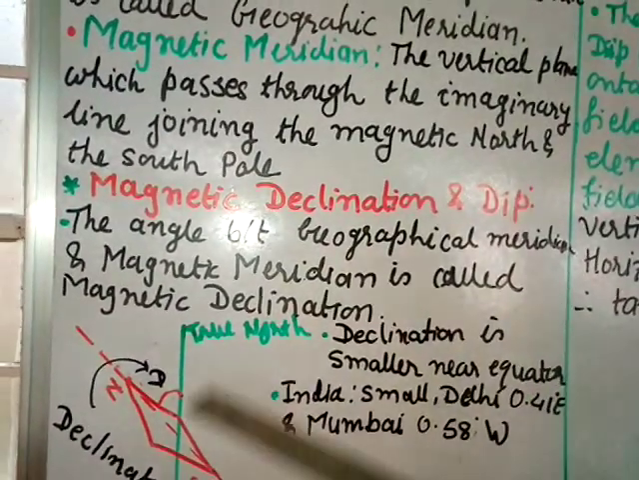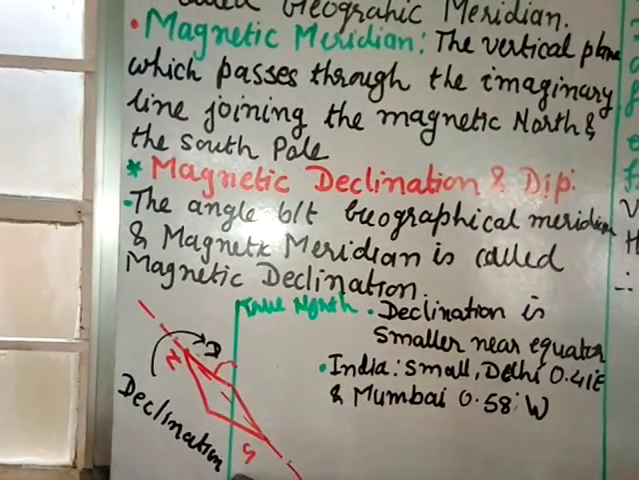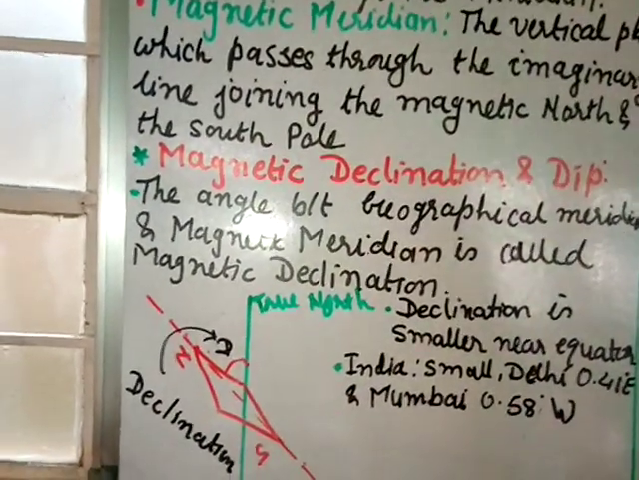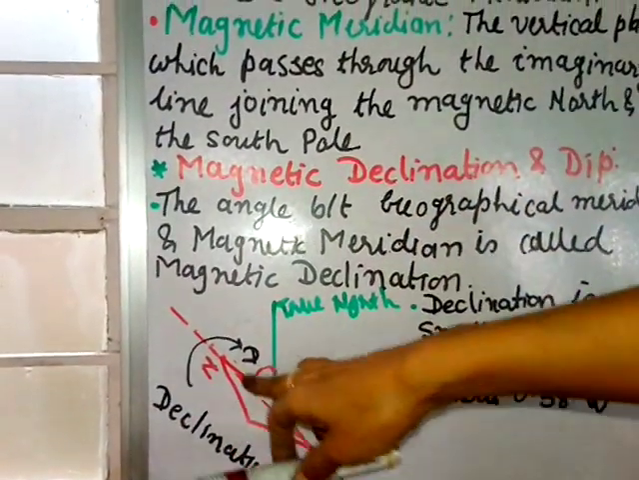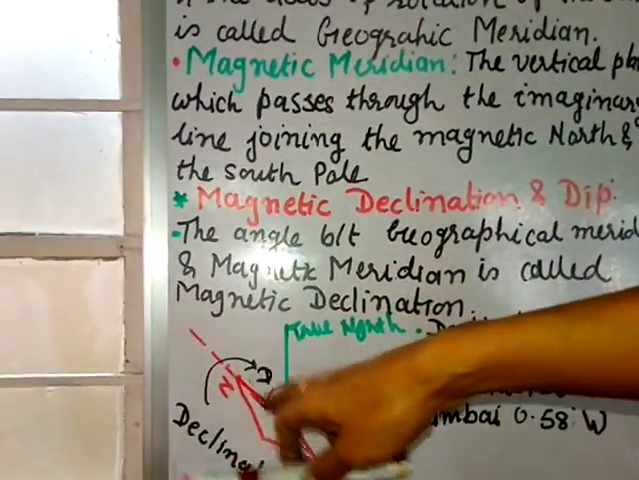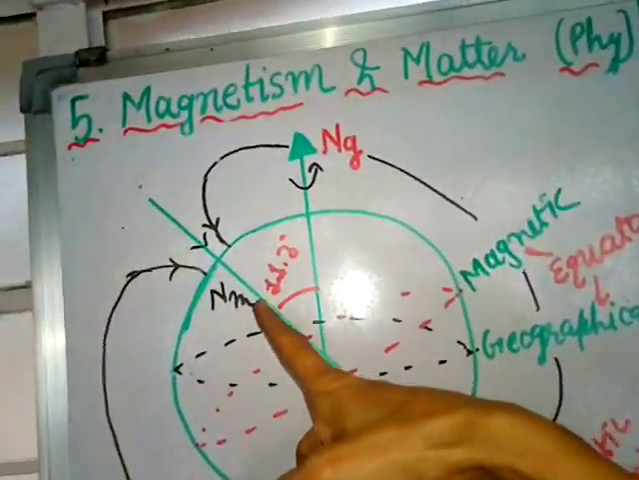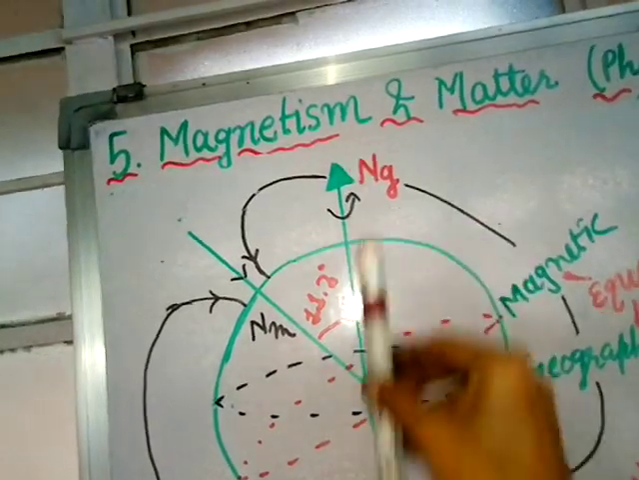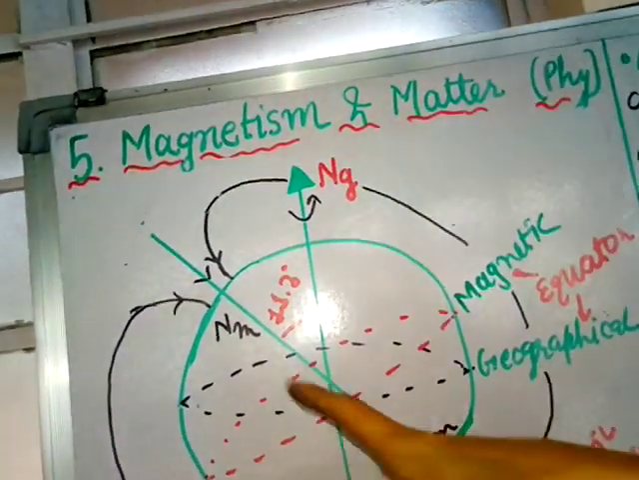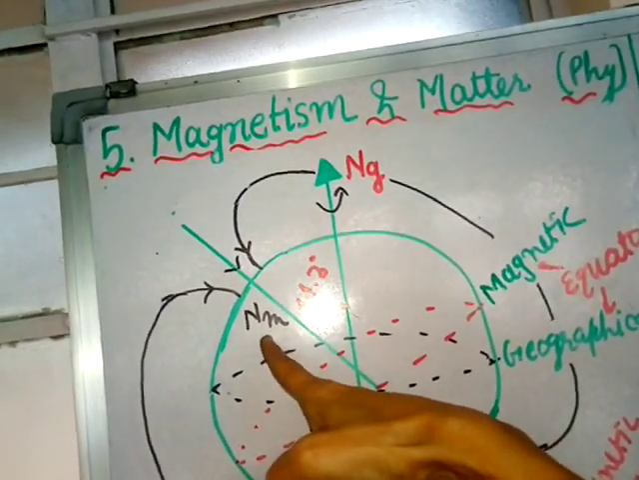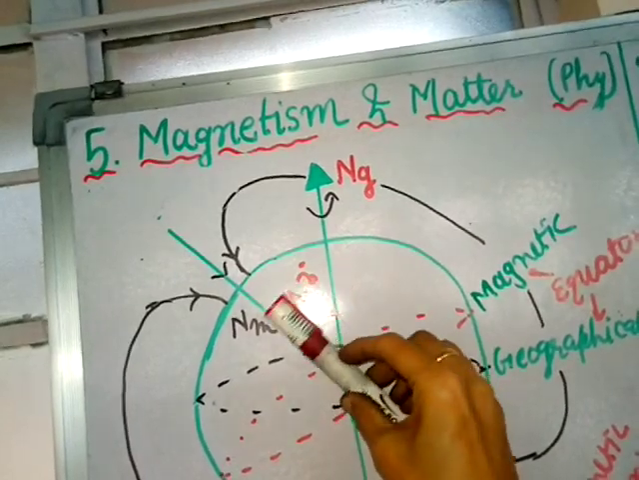How do we get it? See, suppose this is my true north and south pole. If you suspend a magnetic needle, then its north pole will go towards the magnetic north pole. This is the actual north and south, and when I put this needle freely suspended, it will bend towards the magnetic north pole. So it is not straight along the true north pole, but it is making some angle.